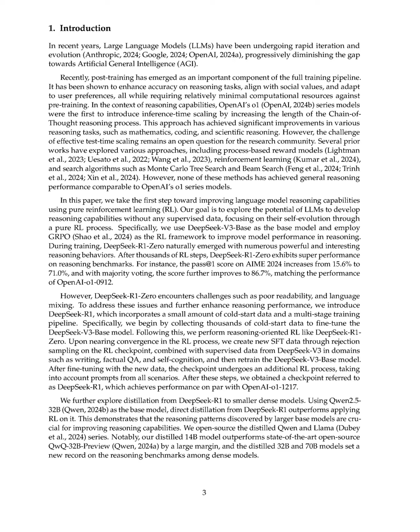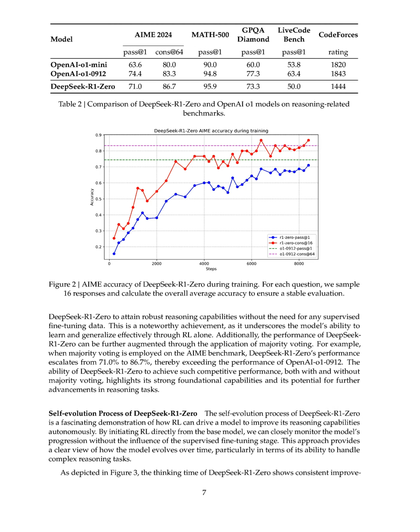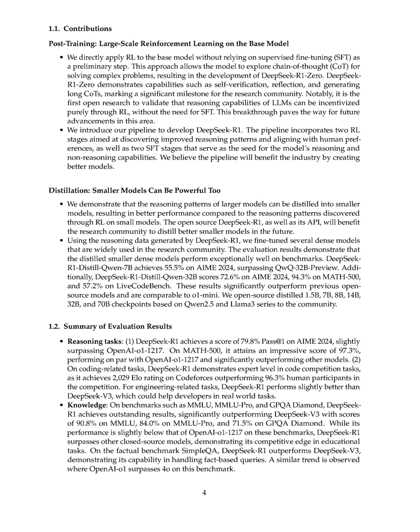The DeepSeek-R1 algorithm operates through a structured pipeline that enhances reasoning capabilities in models using reinforcement learning (RL) and cold start data. First, it begins with a cold start phase where a small amount of high-quality long chain of thought (COT) data is collected to fine-tune the base model, ensuring that the initial outputs are readable and coherent. This is followed by the application of RL, where the model is trained to optimize its reasoning abilities without relying on extensive supervised data, utilizing a rule-based reward system that evaluates accuracy and format.